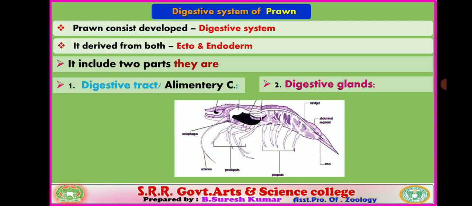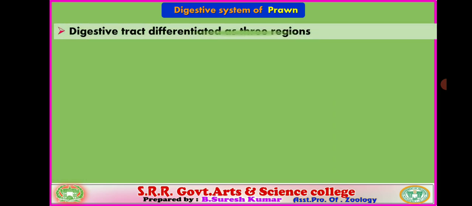You can verify the digestive tract and digestive gland in this visual representation. This is the alimentary canal or digestive tract, a coiled tube that starts with the mouth and ends with the anus, and these are the digestive glands associated with the gut. Okay, clear? Next, let us see the parts associated with the digestive system.